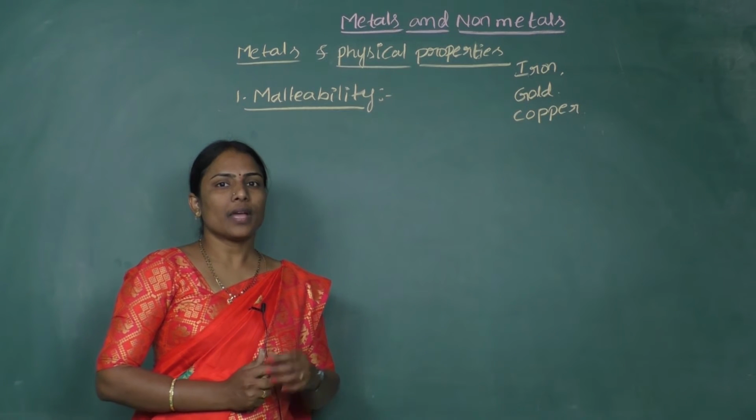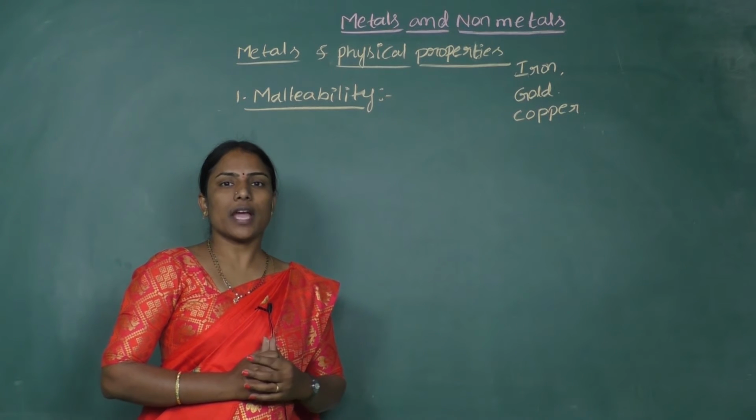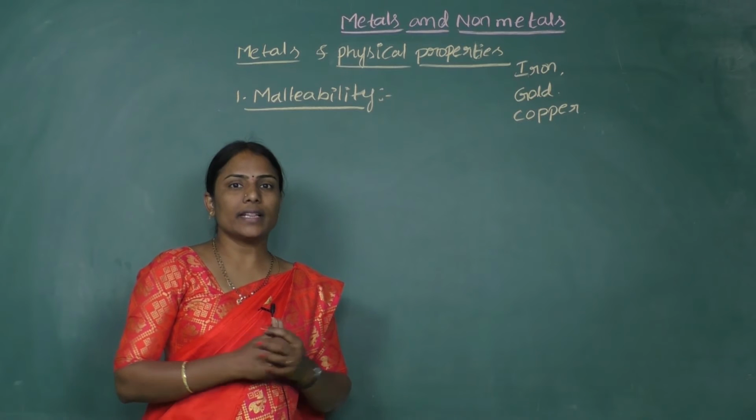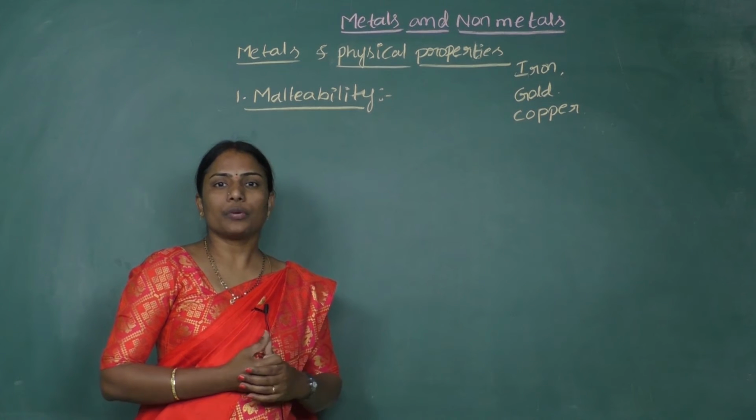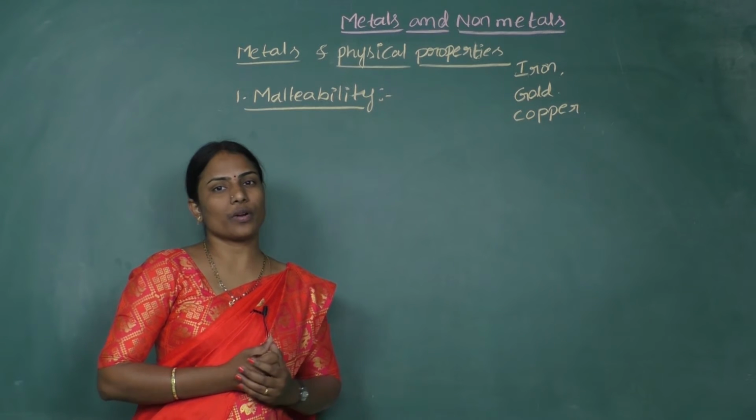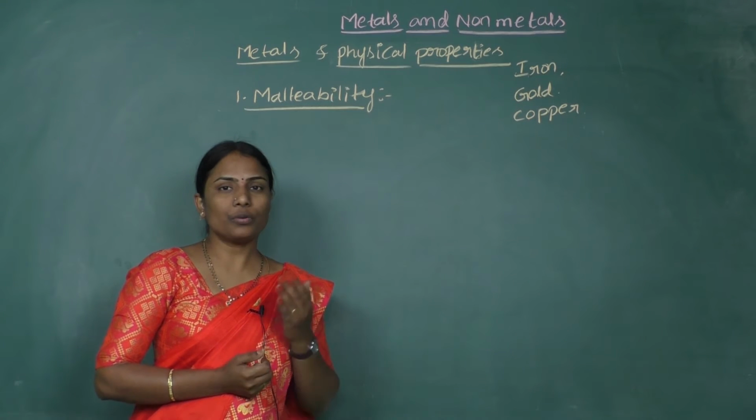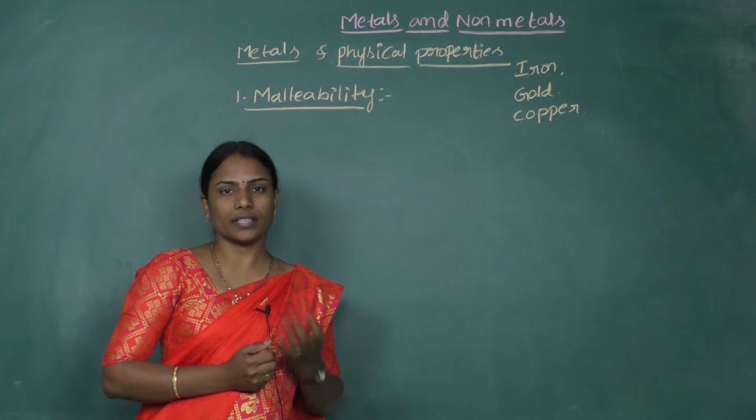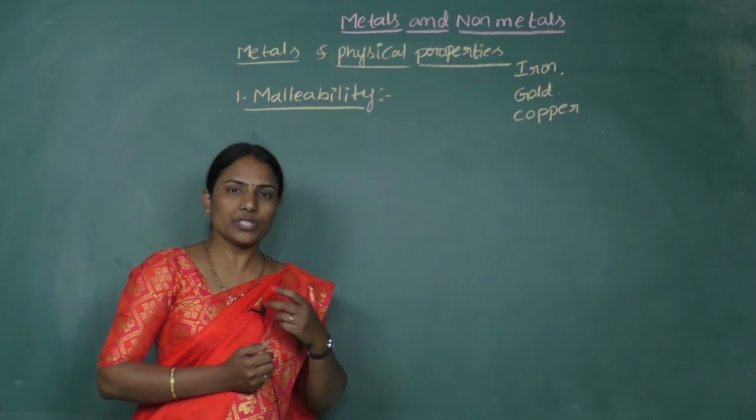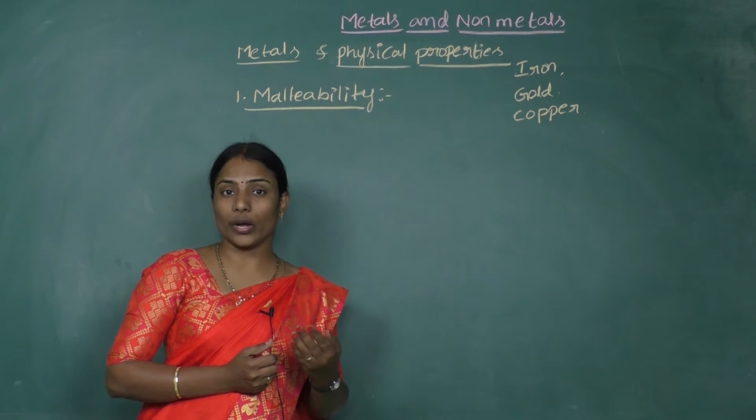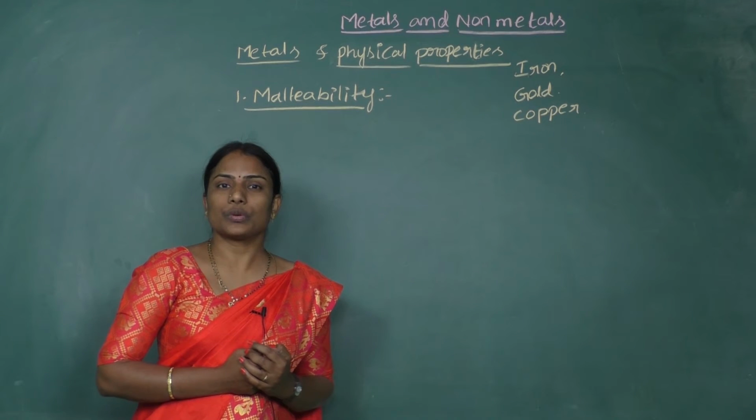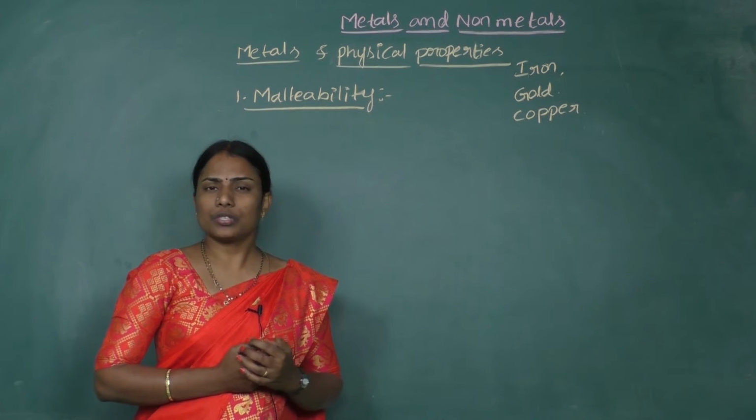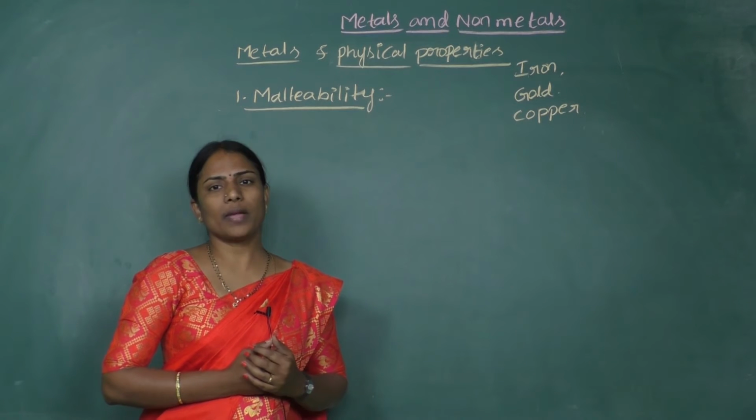For example, aluminium. If you see aluminium in your daily life, like for food wrapping or packing, you would have seen the aluminium sheets they use, right? And how thin they are? They're very thin, right? And we are able to draw such thin sheets only because of the property of aluminium which is known as malleability. So we can say aluminium is malleable.